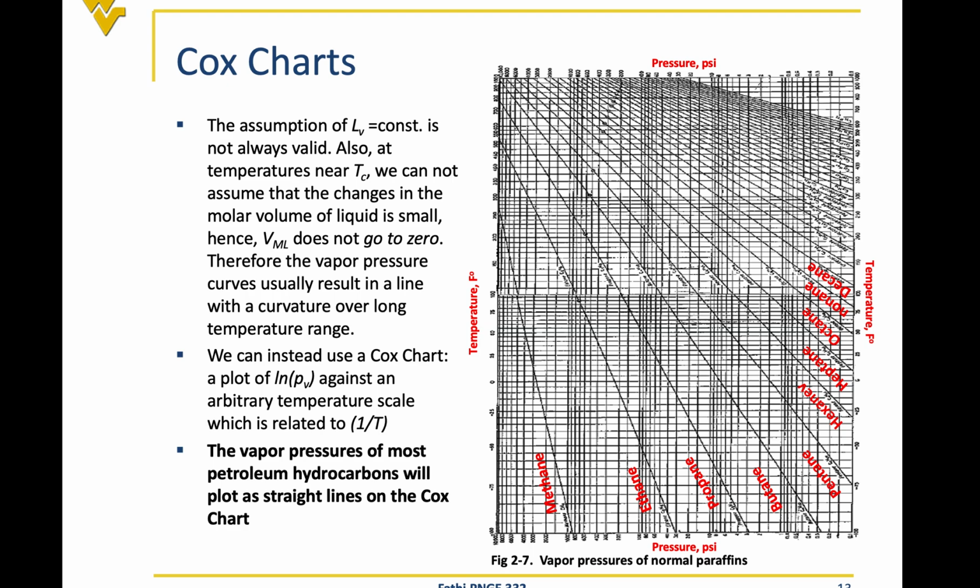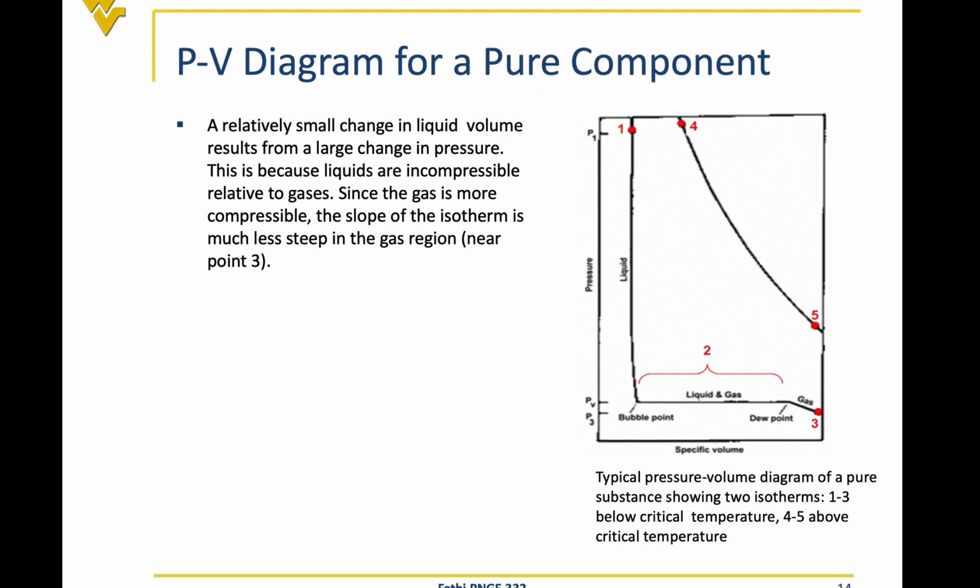And as you remember, we said for all the pure components, the vapor pressure will be equal to the bubble point pressure, and that's equal to the dew point pressure, because that's the behavior of the pure components. When we hit the bubble point pressure, the pressure will stay constant till we convert all the liquid to the gas. That's the dew point pressure, and that's equal to the vapor pressure. So every time that we are interested to find the bubble point pressure or dew point pressure of the pure substances, we can use the Cox chart. That gives us that pressure at different temperatures.